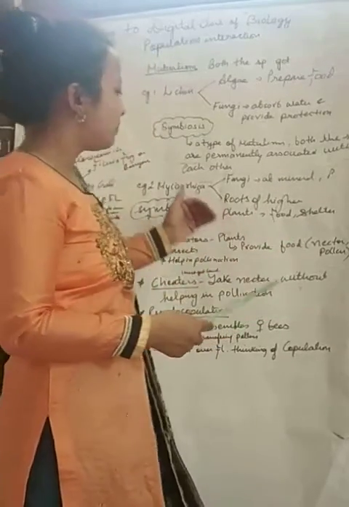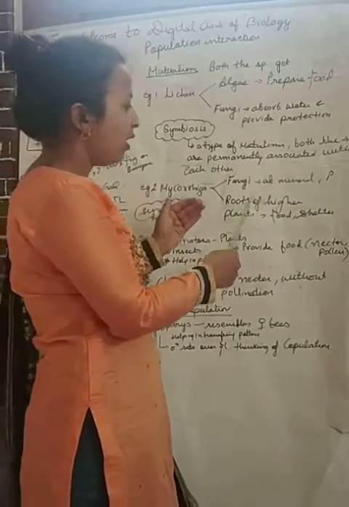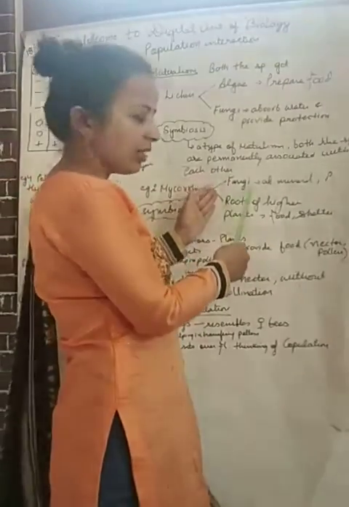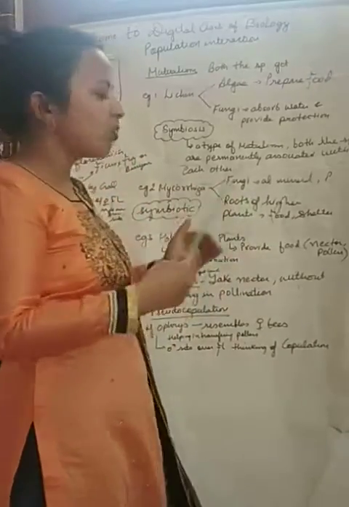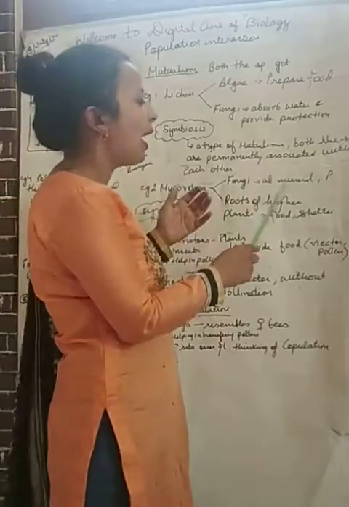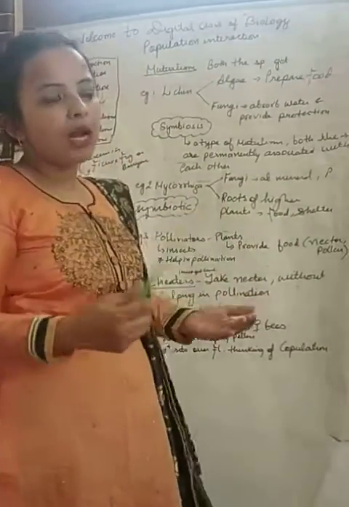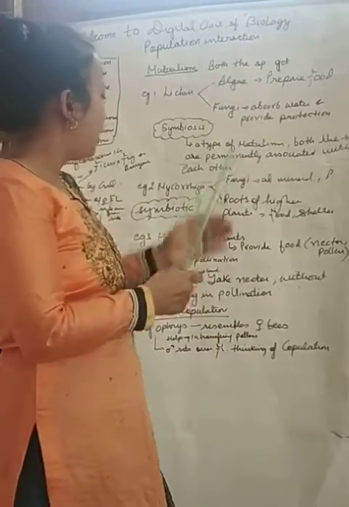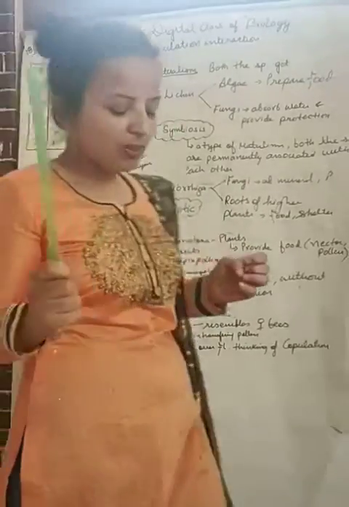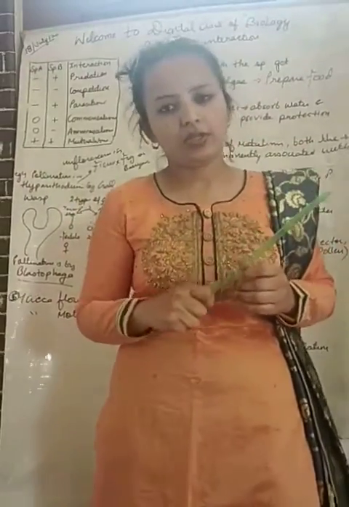And if you compare trees which don't have fungi, the growth of those trees is stunted. So there is importance of fungi as it is providing minerals such as phosphorus to the plant for its growth. It is also a symbiotic association, meaning necessary for the survival of each other.